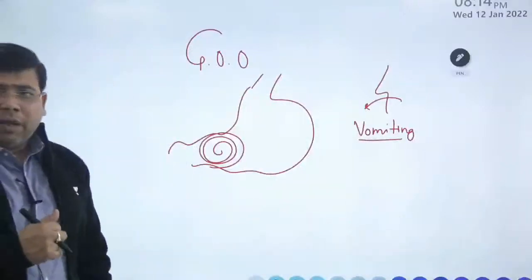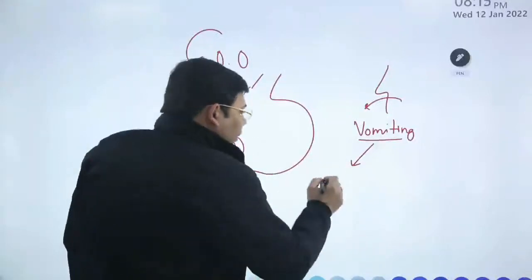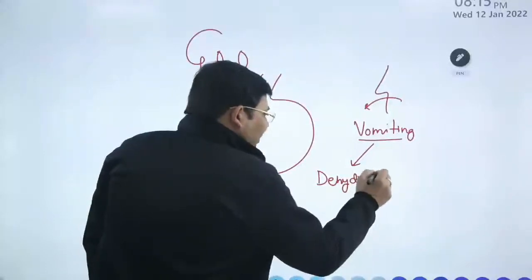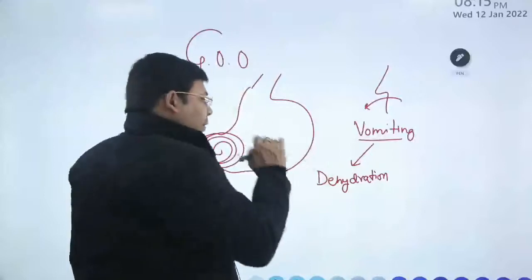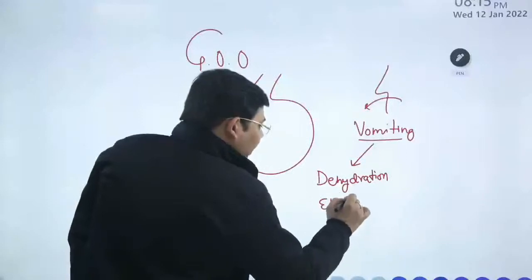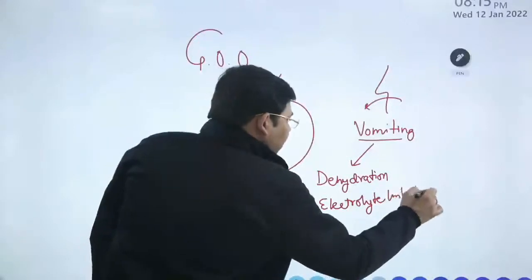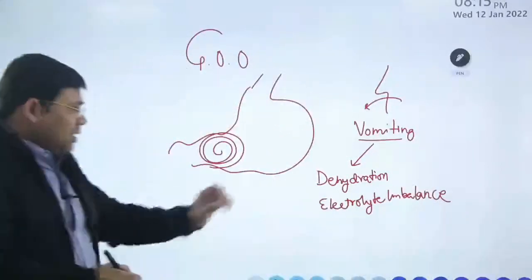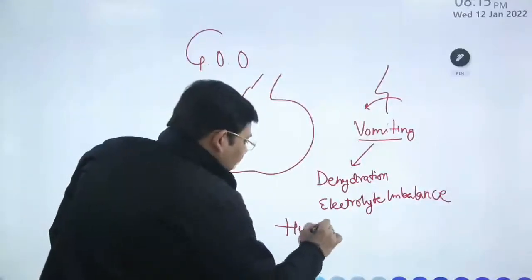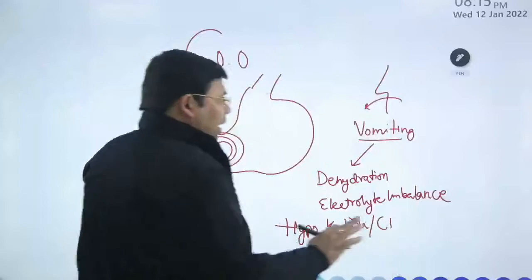Because of the vomiting, there are a lot of changes which are going to happen. What are the classical changes which are going to happen, students? Because of vomiting, you will have dehydration, point number 1. The second complaint that you are going to have is dyselectrolytemia. So we have electrolyte imbalance, we have dehydration. What else? And what is important in this electrolyte imbalance? You get to see hypokalemia, hyponatremia, hypochloremia, lot of things.